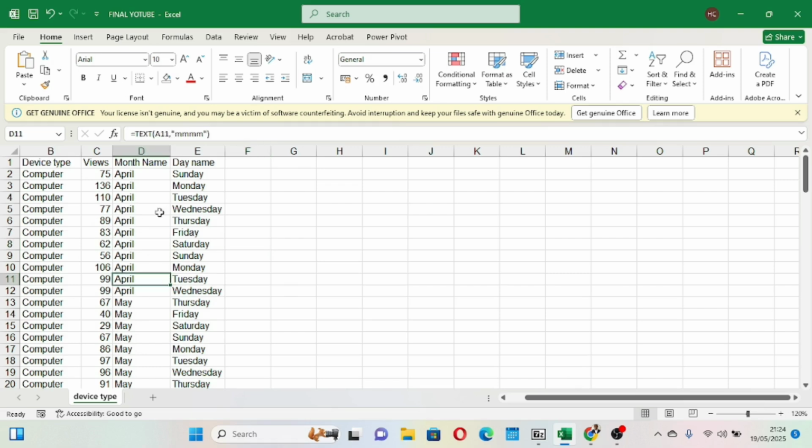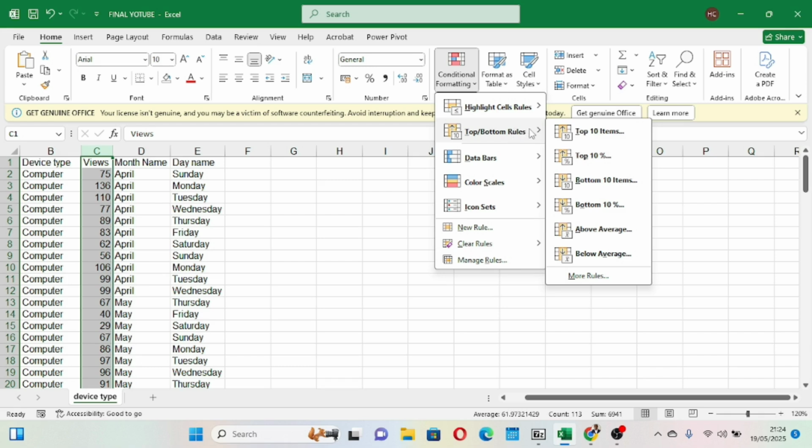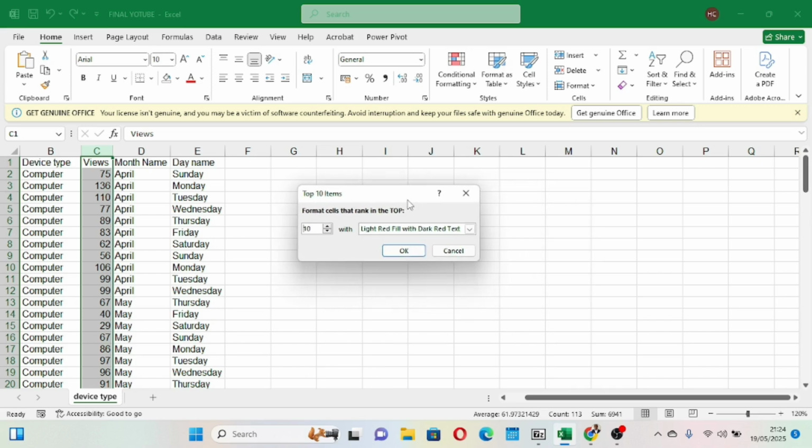So now I'll start by using my conditional formatting. If I select this number of views here, and I come to my conditional formatting, let's say they want to know the top 10 devices that people are watching from. We come to conditional formatting, go to top bottom rows, and we say top 10 items. Now you see this small box that appears here.